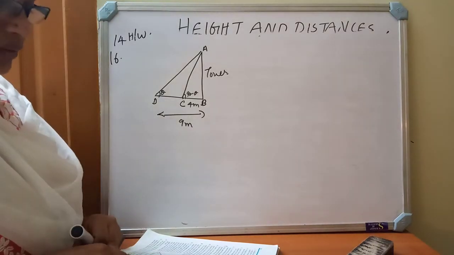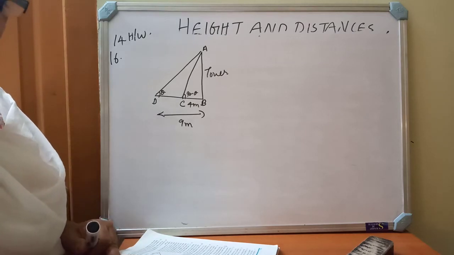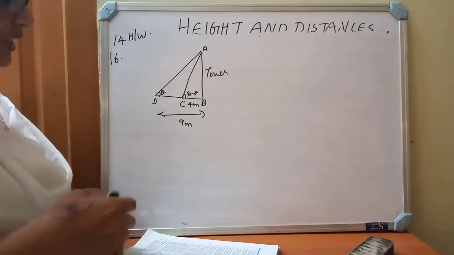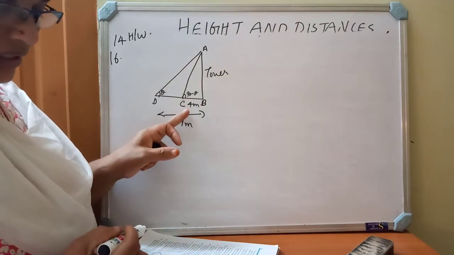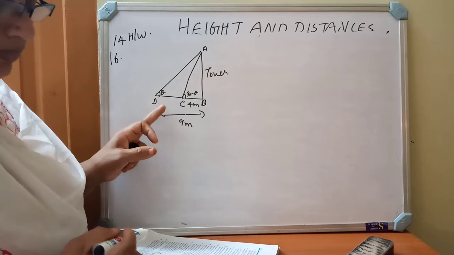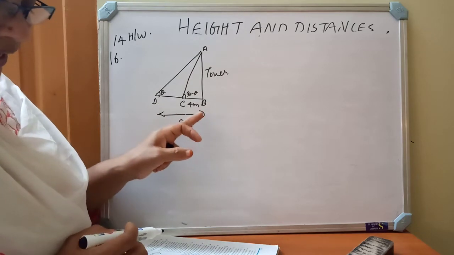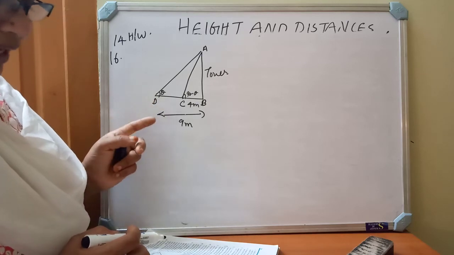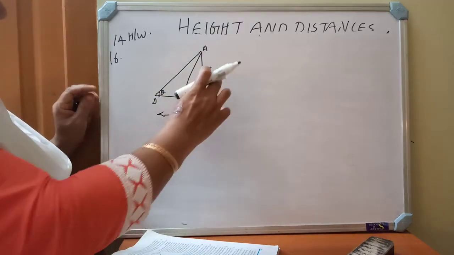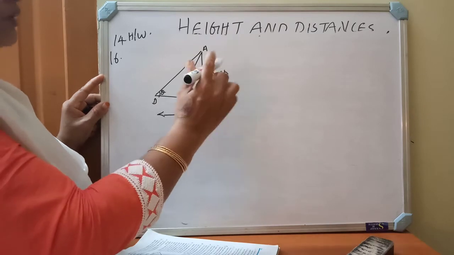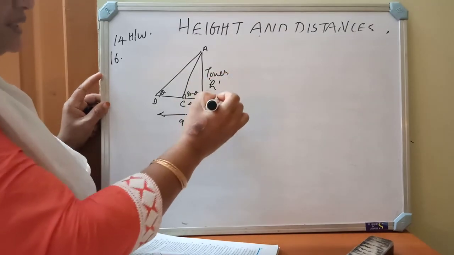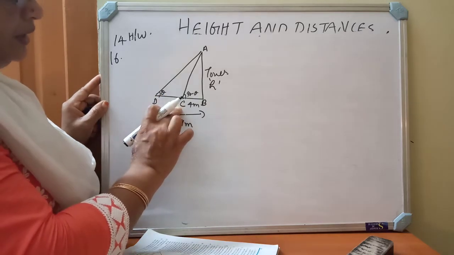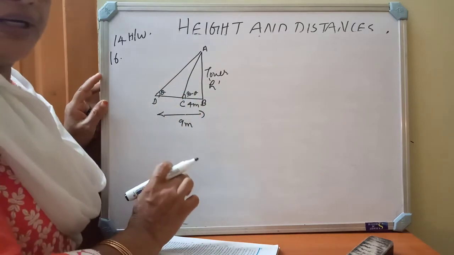Let's see, children, question number 60. The angle of elevation of the top of a tower from 2 points at a distance of 4 meter and 9 meter from the base of the tower and in the same straight line with it are complementary. Prove that the height of the tower is 6 meter. So we must find the height of the tower, which I am considering as h, equal to 6 meter. For that they have given that these two angles are complementary to each other.